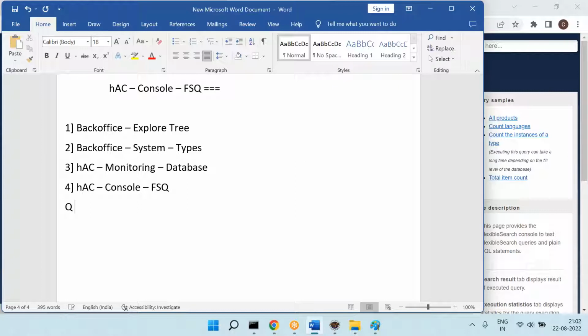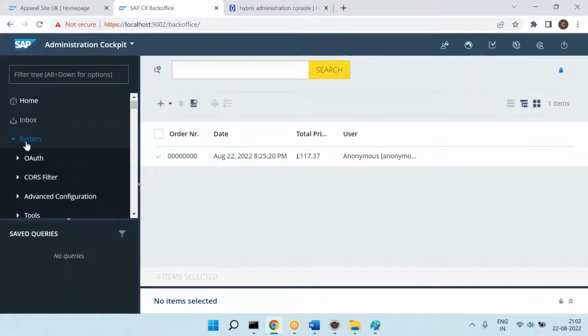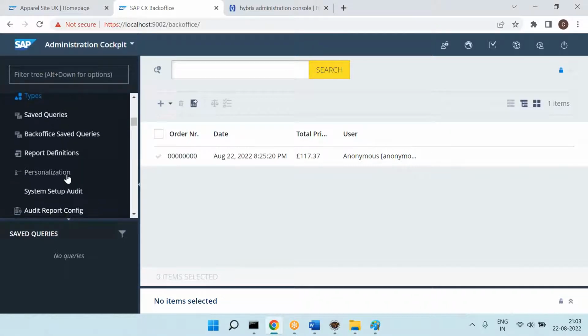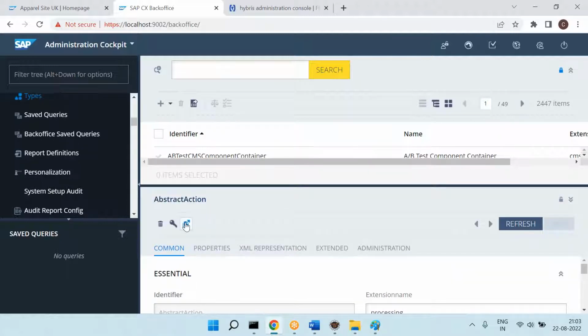Now you can ask one question. What is the question? If I go to back office, I said we only have the important tables or important types and types data here. That means a product table, order table, something like that. Okay, let's go to the types once. Can you please observe this one? This you need to understand. So there is a type called abstract actions.